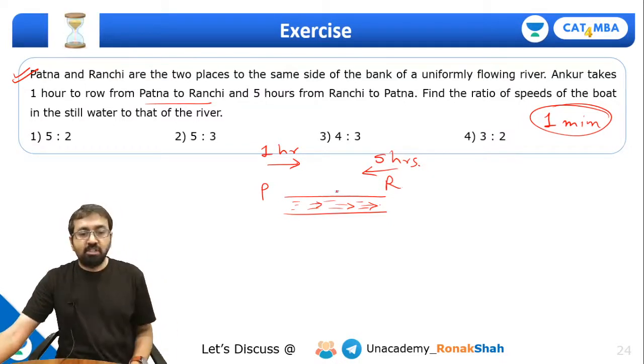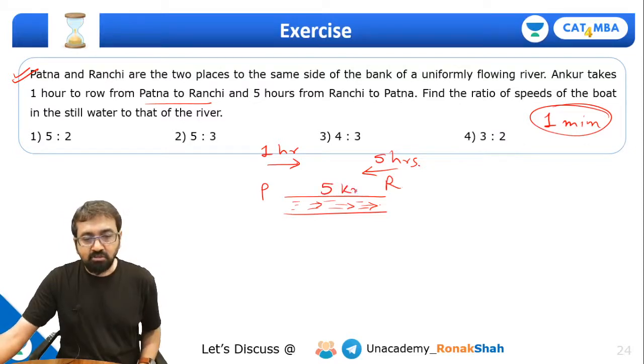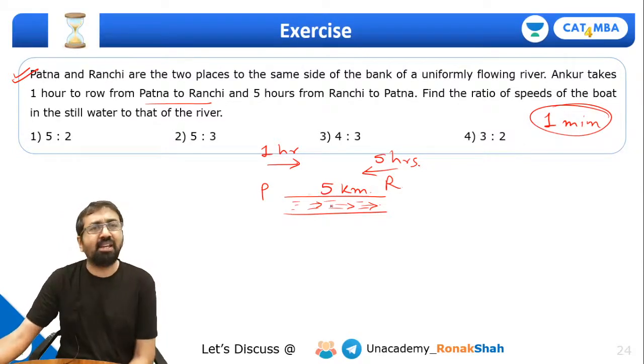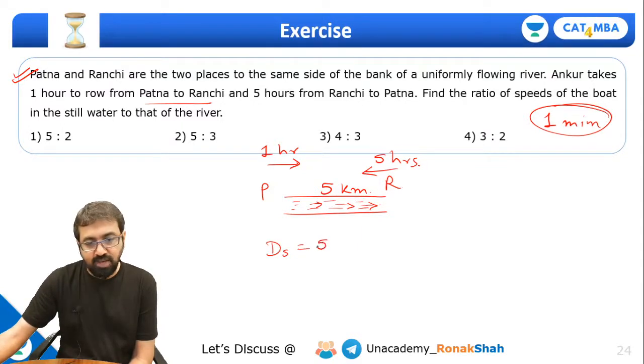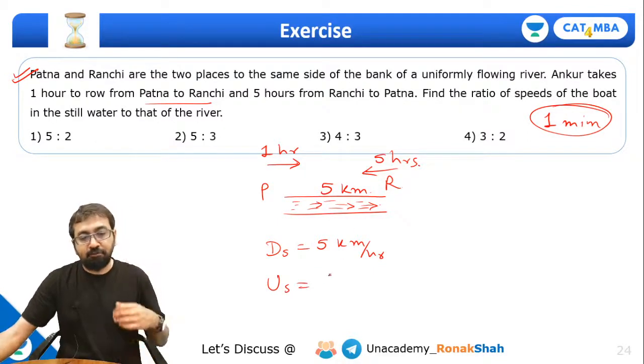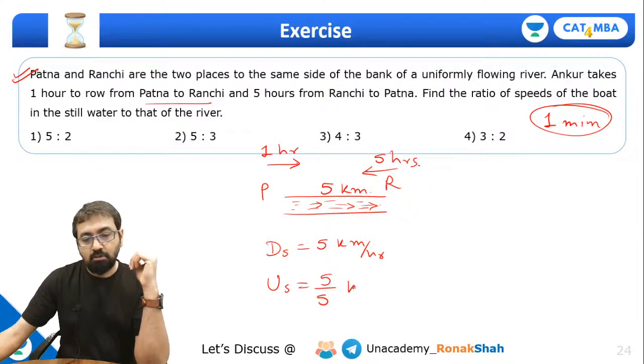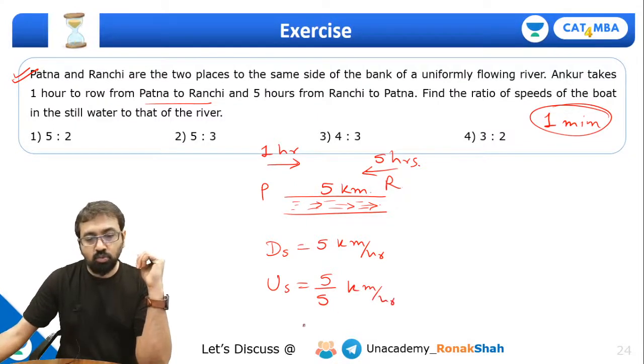Okay, so can we assume the distance is 5 kilometers? Yeah, just hypothetically, a 5 kilometer distance. So what will be the downstream speed? Here the downstream speed will be 5 by 1, that is 5 kilometers per hour. What will be the upstream speed? It will be 5 by 5, right? That is 1 kilometer per hour.